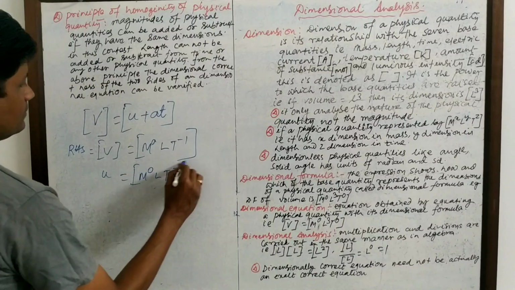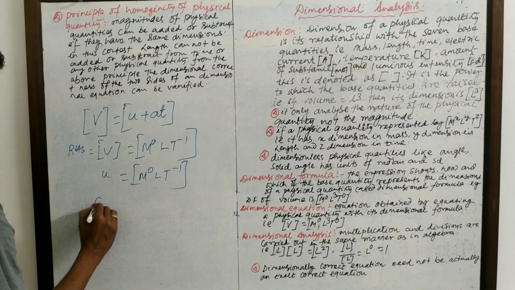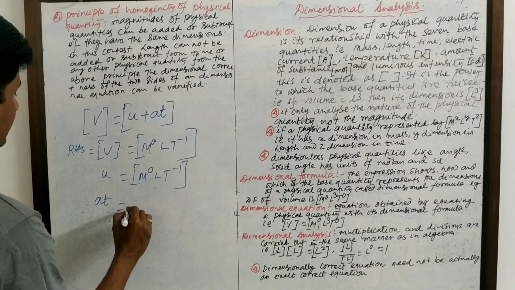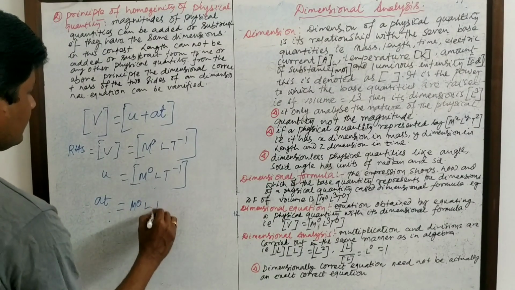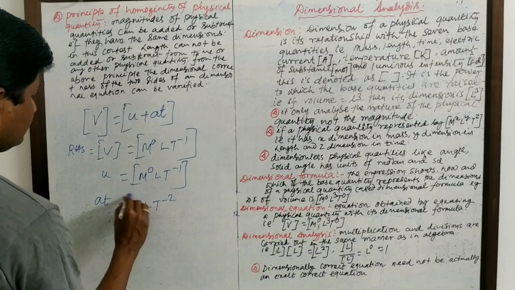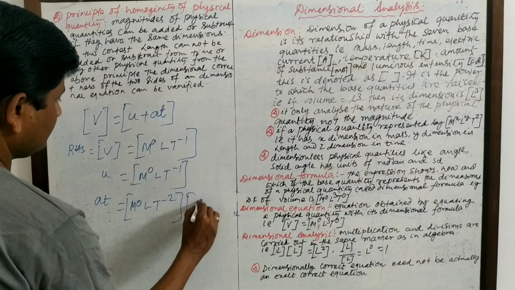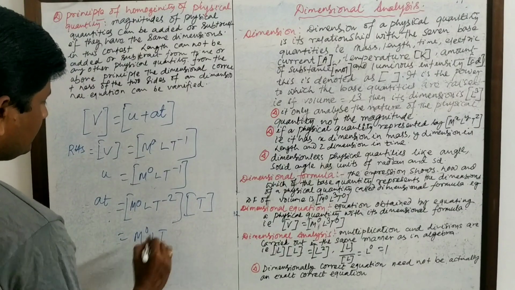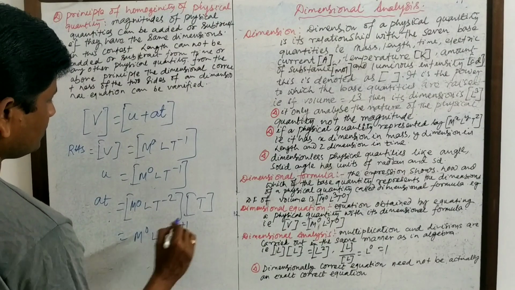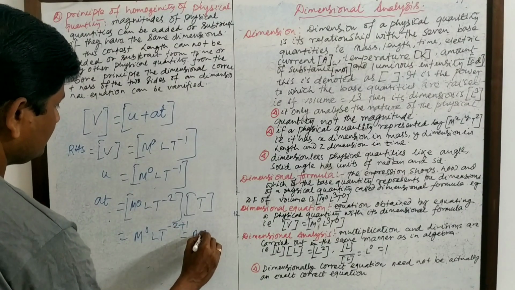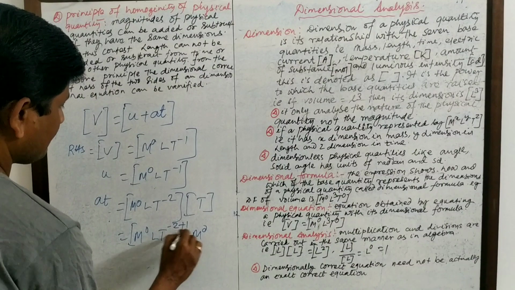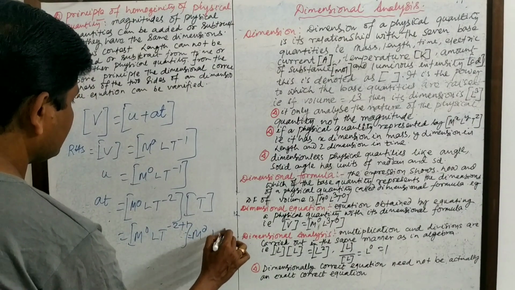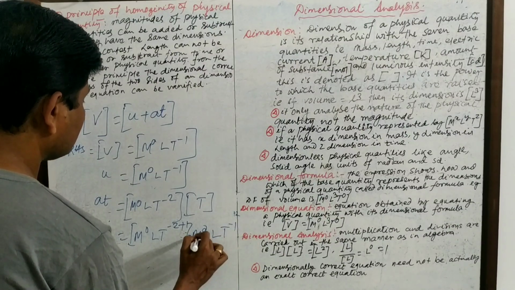Then a t, a is acceleration, M0 L T inverse 2, into time T. This is equal to M0 L T minus 2 plus 1, which is M0 L T minus 1.